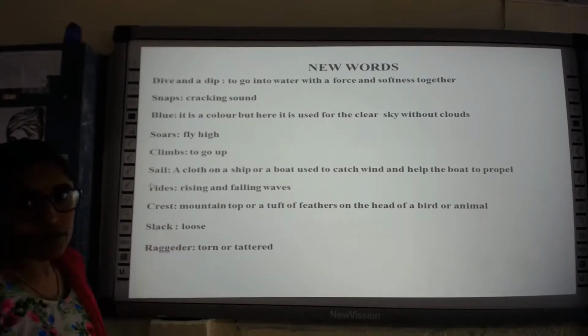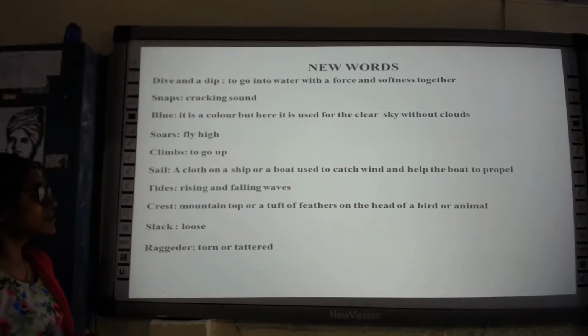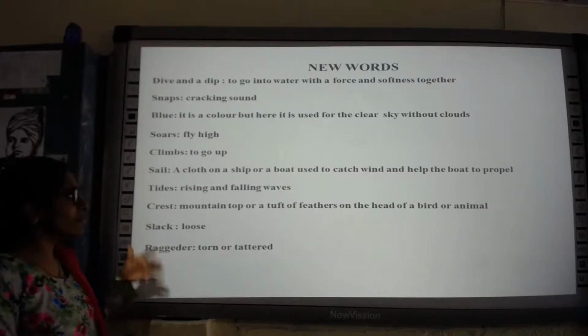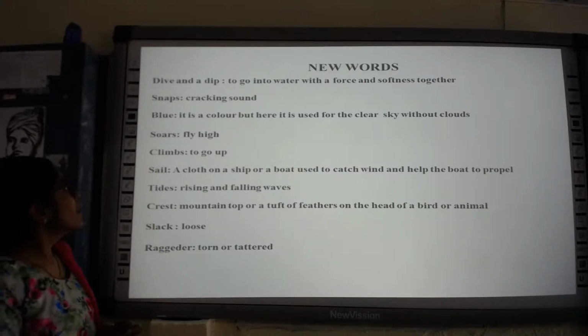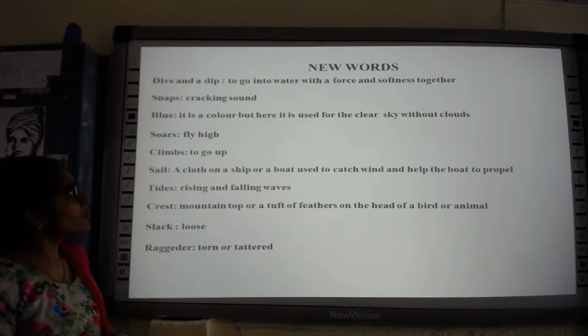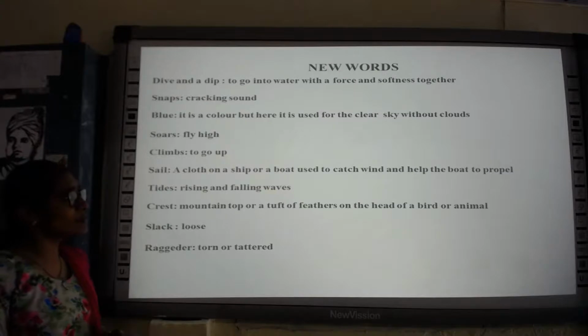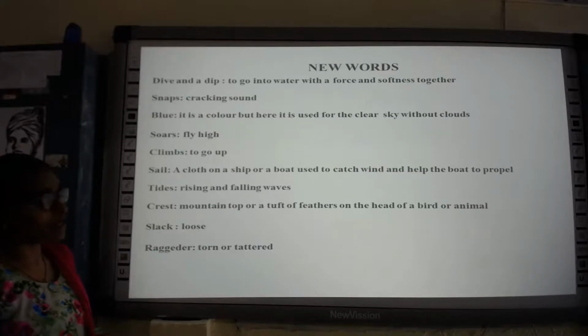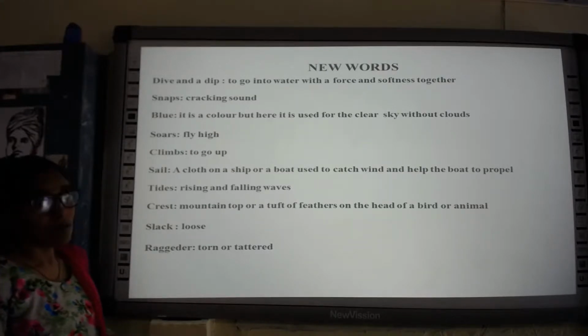So now going on to the new words. We have already seen all these new words when we were explaining the poem. To dive and dip means to go into water with force and softness together. Snaps means cracking sound.